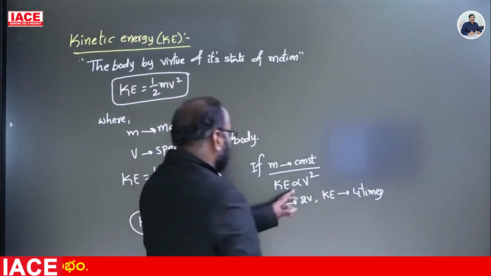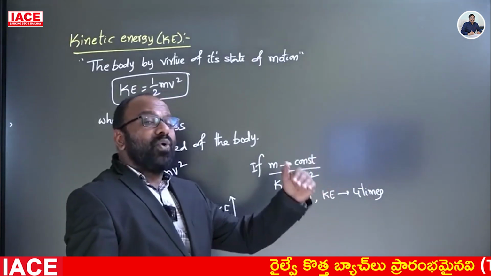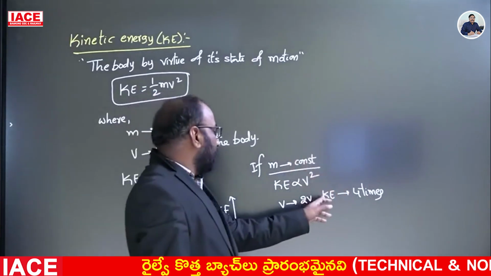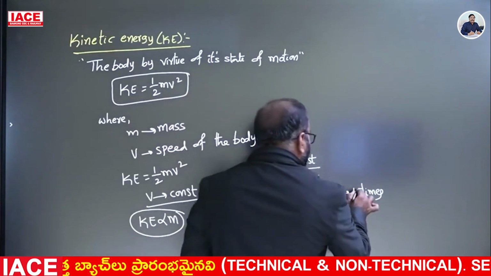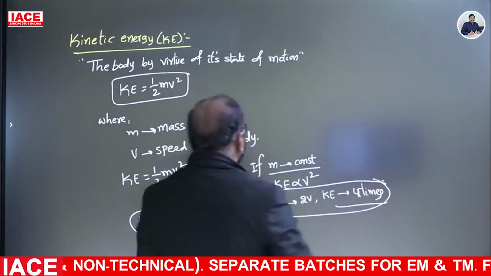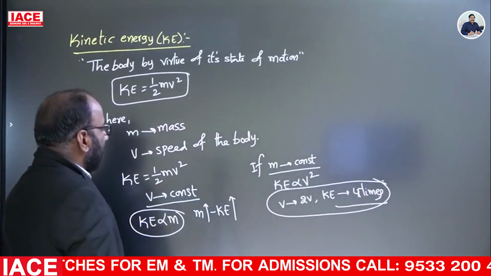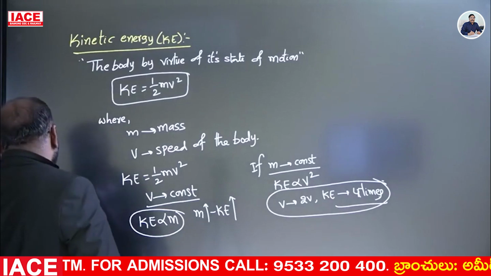Important. Why? Because v becomes 2v whole square, and 2v whole square is nothing but 4v square. That is why kinetic energy will increase by how many times? 4 times its initial value. Like this, we have the relation between kinetic energy and mass, velocity. Next,